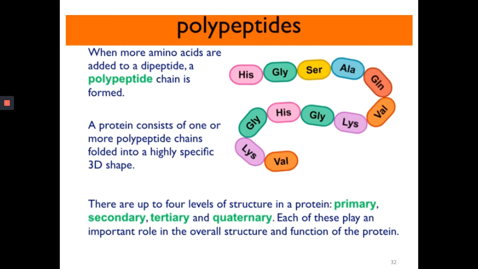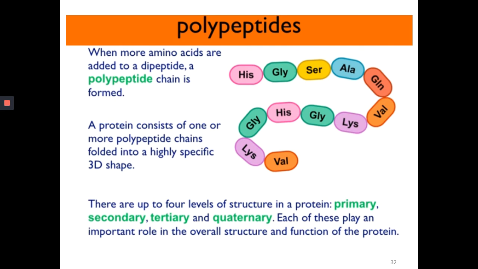A protein sometimes consists of just a single polypeptide chain, or there are complex proteins made up of more than one polypeptide chain. If many polypeptide chains attract each other, they will interact and fold themselves into a three-dimensional shape, either a rope-like structure or a ball-like structure. We will study these structures in the next task.